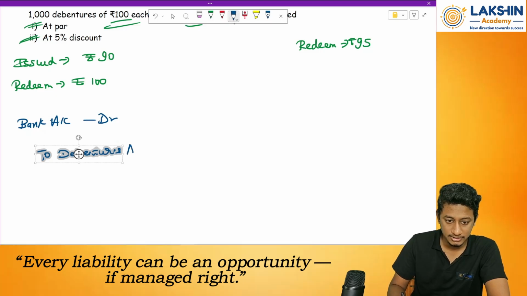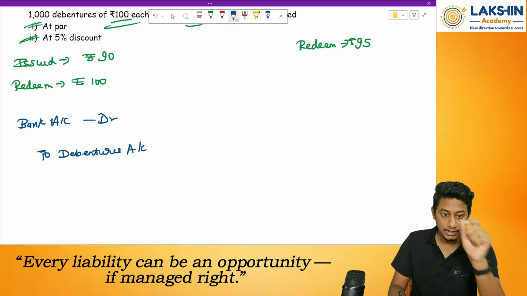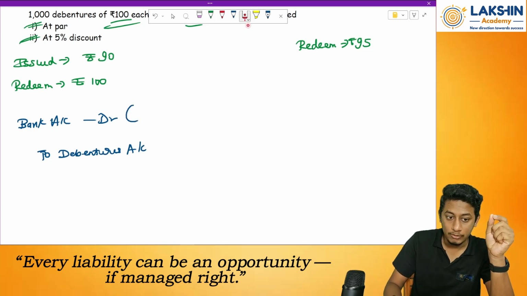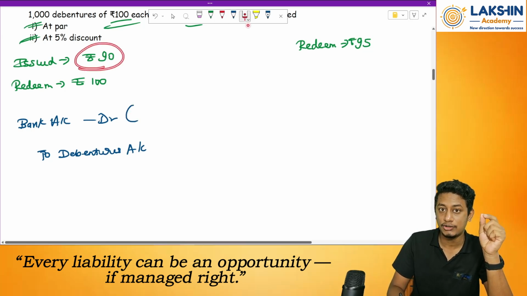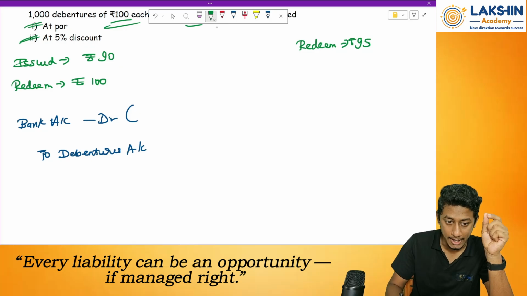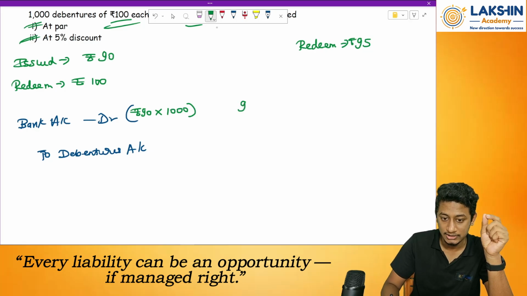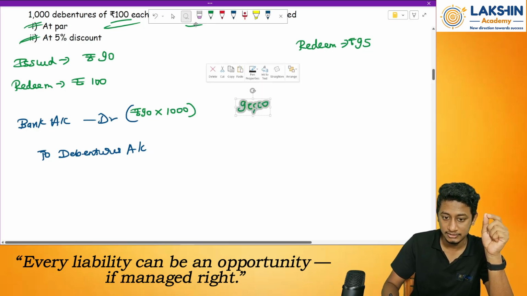To debentures account. Now comes how much money is received in the bank account. How much is the value per debenture that I issued at? Rupees 90. So the amount will be rupees 90 into 1000 debentures issued. Right? So how much will that be? Rupees 90,000.